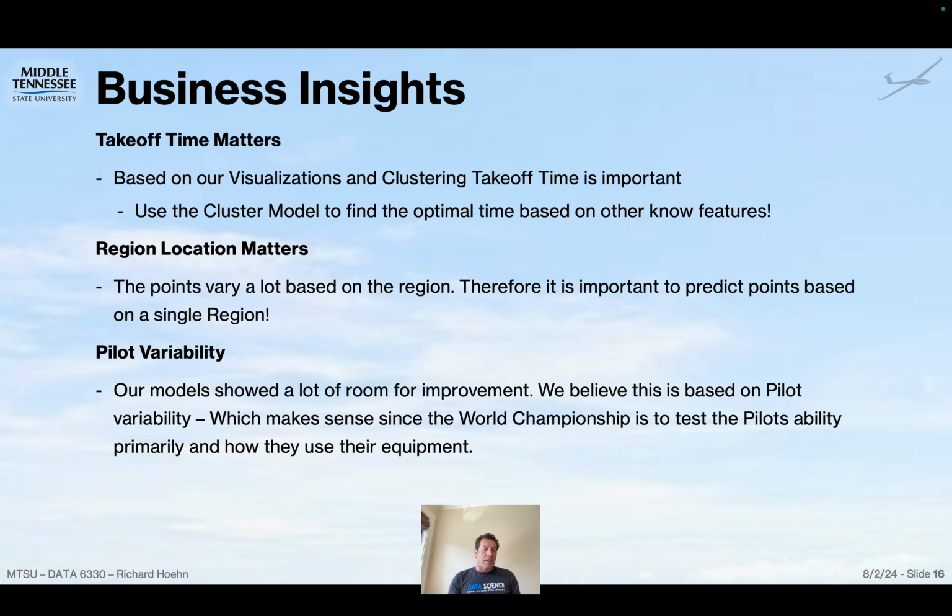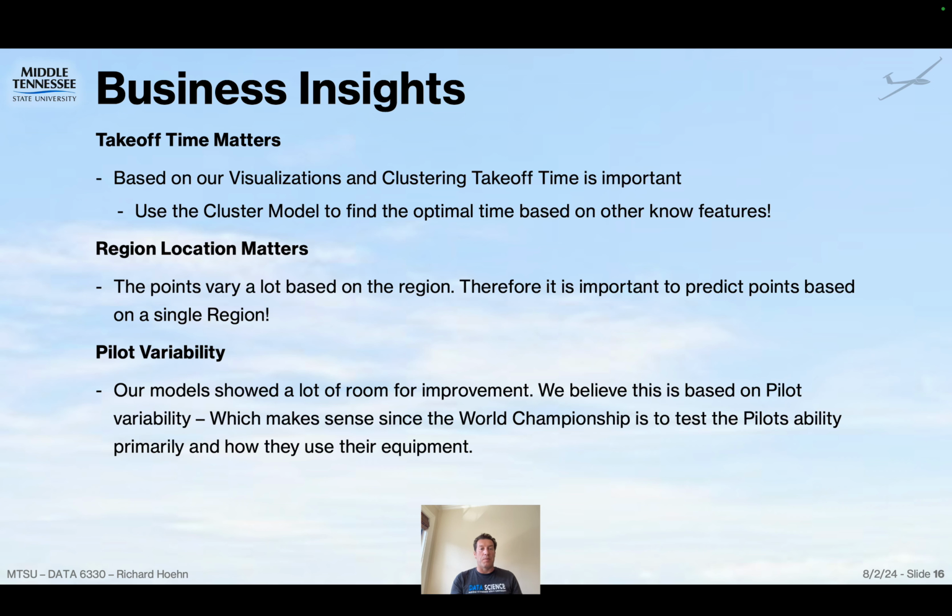And then finally, pilot variability. Our models really showed that on the regression analysis, an R squared of half or 50% is really not that great. But on the flip side, if you think about it, we are testing pilots in this competition, in this world championship. And so it's actually good to know that a good percentage of the points and how to predict them is still based on the pilot's ability to fly the airplane. And therefore, it's not just equipment, but only a certain portion of the equipment and how the pilots deploy this equipment that really makes sense and gives them the points.